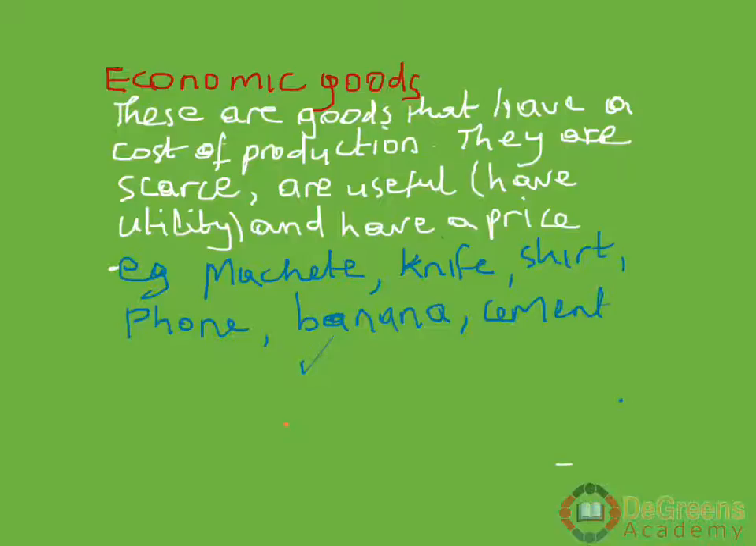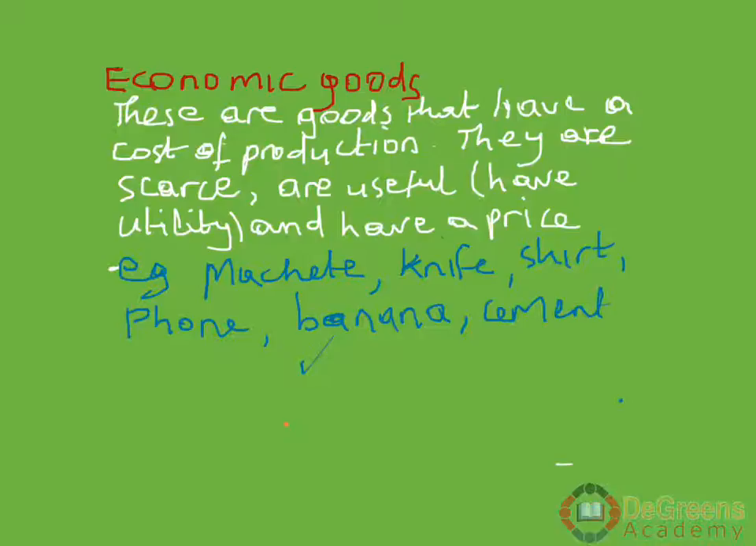So if we have looked at free goods, now we look at economic goods. Economic goods, these are goods that have a cost of production. They are scarce and are useful. That is, they have utility and they have a price.